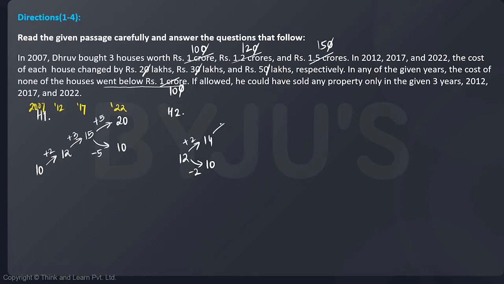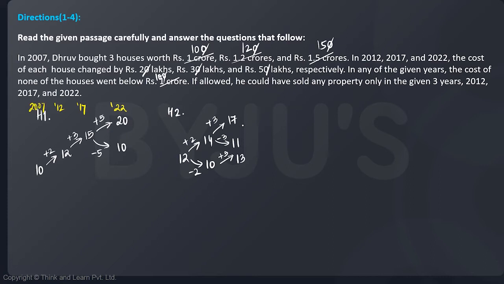If there is a change of 3, it can increase by 3. It can decrease by 3. So it can become 17 or 11. And in the case of 10, it can only increase by 3, so it becomes 13. Because if we decrease it by 3, it will become less than 10, which is not allowed. Right? Okay, so I'm erasing this part here so that we'll have space.